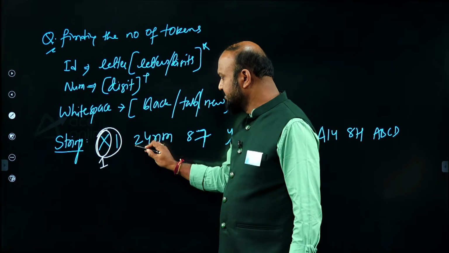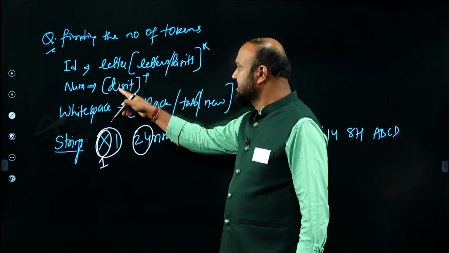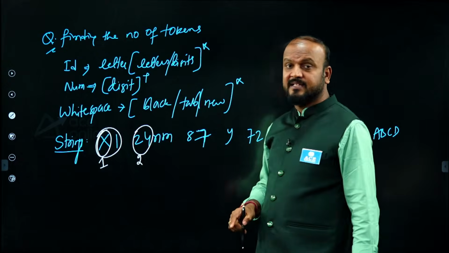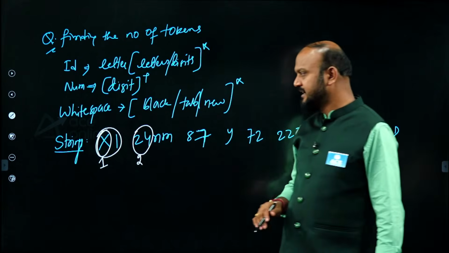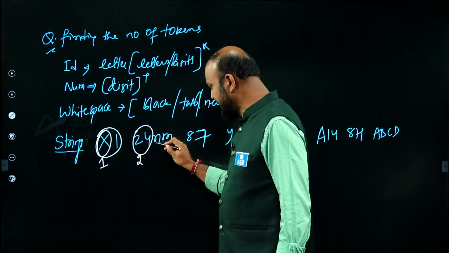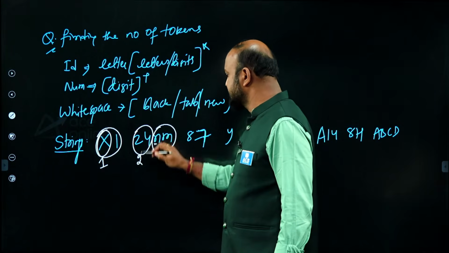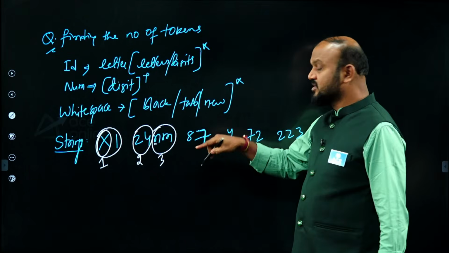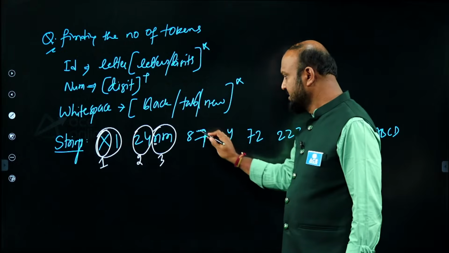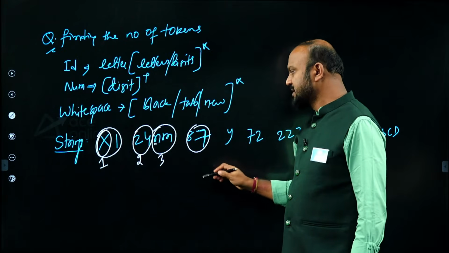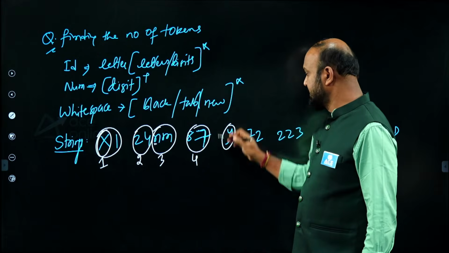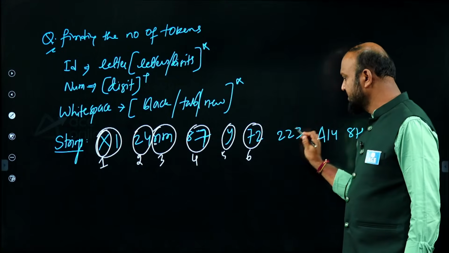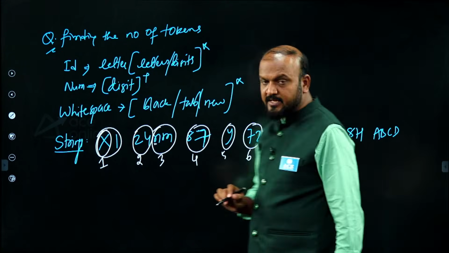And 24nm, because it started with a digit, a sequence of digits forms the second token, and a sequence of digits followed by letters does not match any pattern, so it is one token. And then again, if it started with a letter, then this sequence of letters matches the pattern of identifier, the third token. Spaces are ignored. And 87 matches the digit plus number pattern, and y is a letter followed by any letters or digits, and 72 is a number, 223 is a number, right?